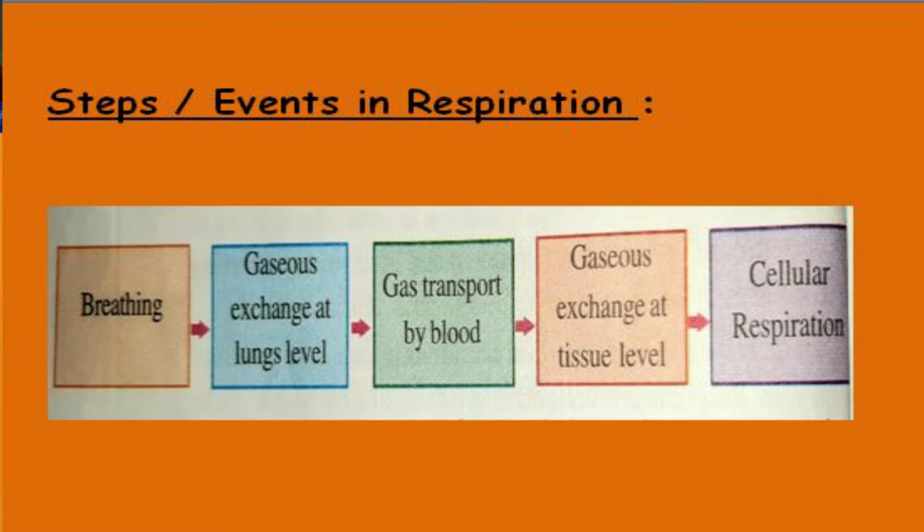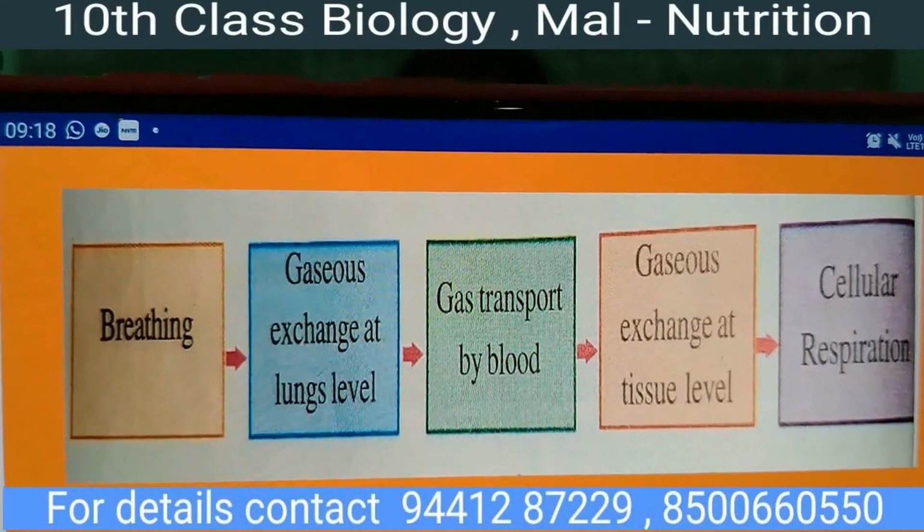The last important point in cellular respiration is releasing energy by the utilization of O2 in the presence of enzymes and the organelle mitochondria. These are the steps and events in respiration.